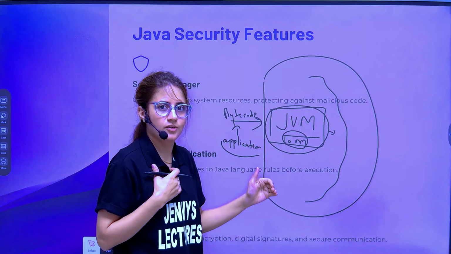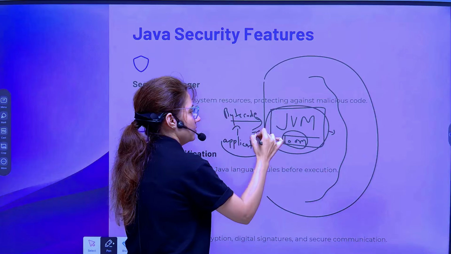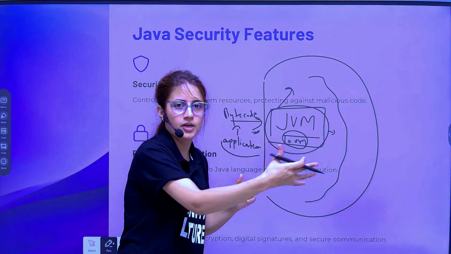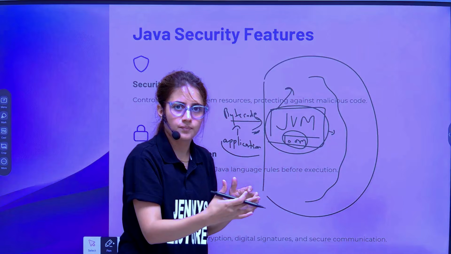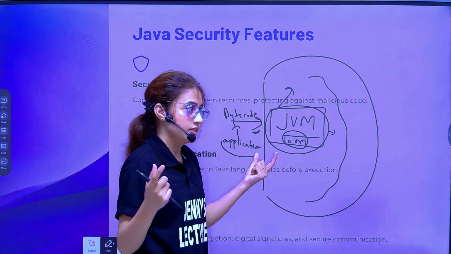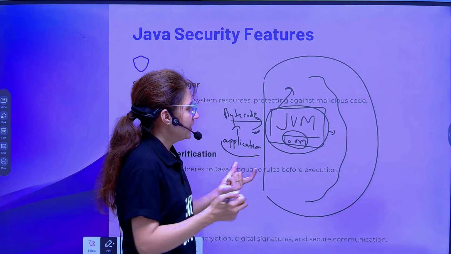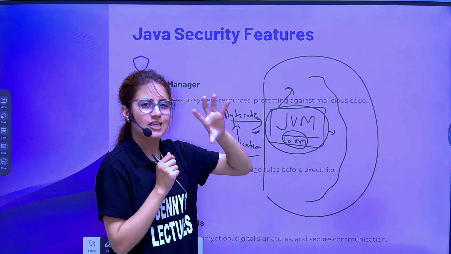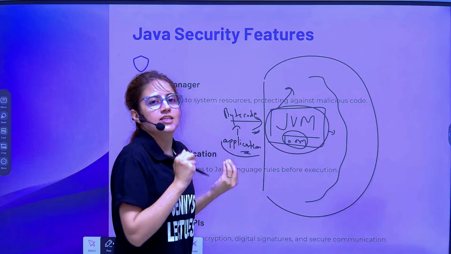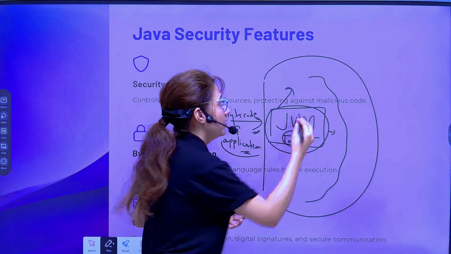It provides me security so that this bytecode cannot modify or change something in my machine or access my resources. This is how security in Java is achieved. Basically, the JVM provides an isolated and restricted environment to run these applications, and this process is known as a sandbox, which you have heard about.